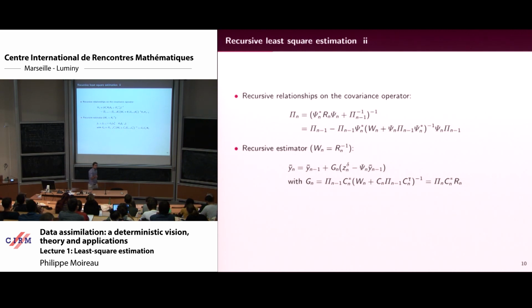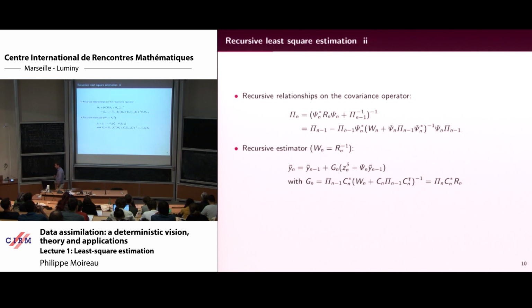So you use the previous estimation, you look at what you recover as an observation, you compare it to the new observation, and you just correct the previous estimation. This is called a recursive estimation, because every day you don't recompute everything, you compute only with the new information.